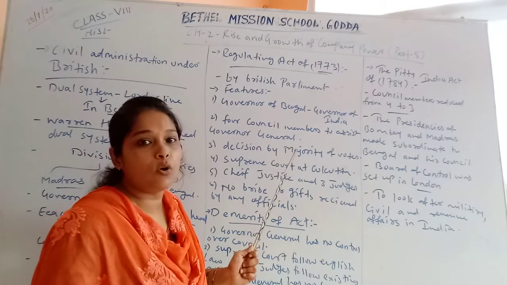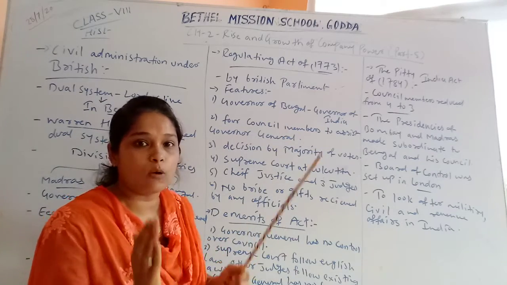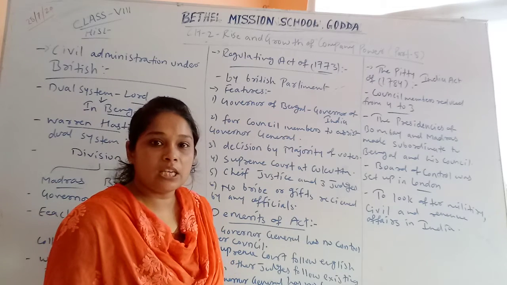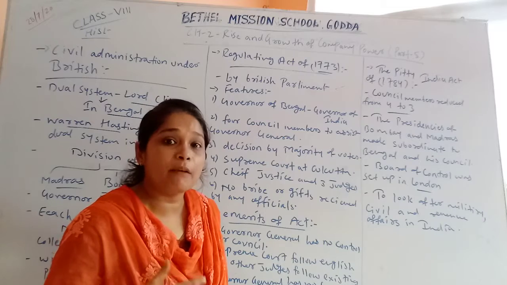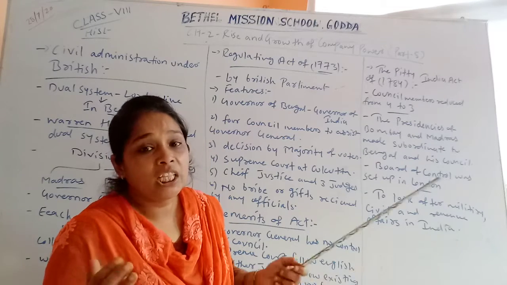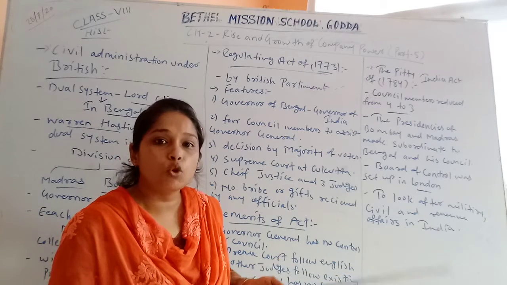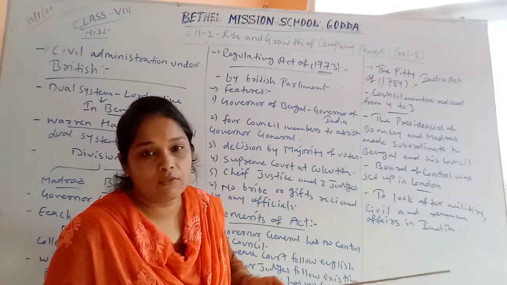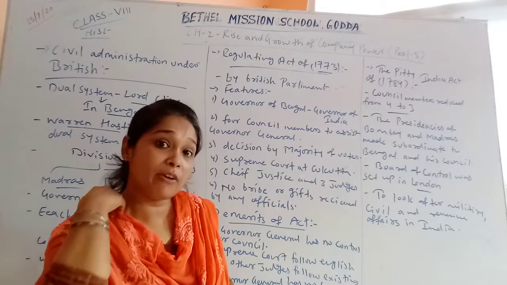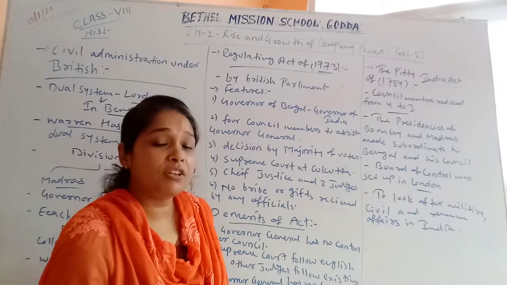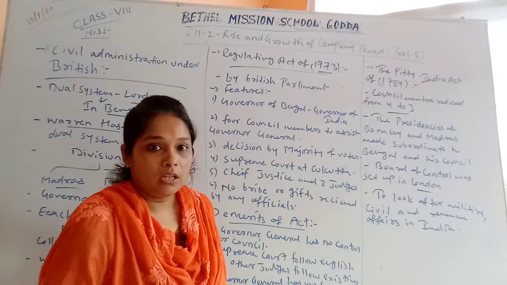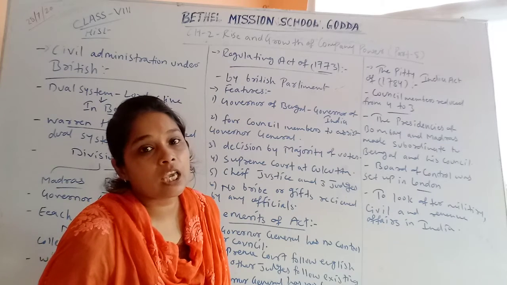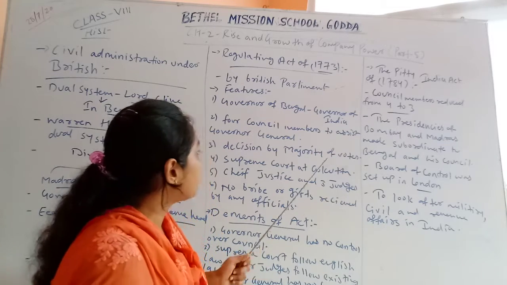Whatever decisions the Governor General and the four council members want to make, whatever administrative decisions, they need to make cooperatively or mutually, and the decision can be taken by majority vote. They will vote themselves, one person, one vote, and after the vote, if the majority vote is given to the particular decision, then only the decision will be taken. That means the decision will be taken on the majority vote.